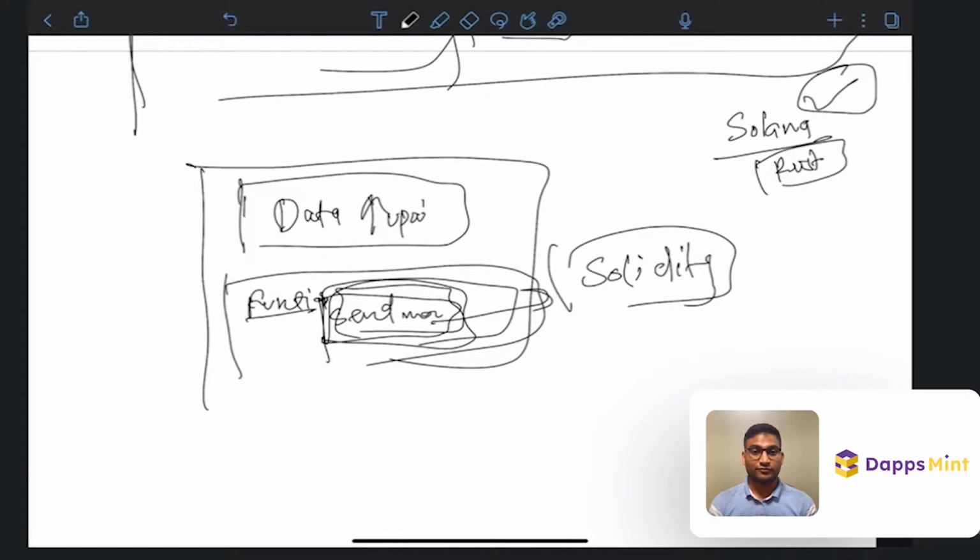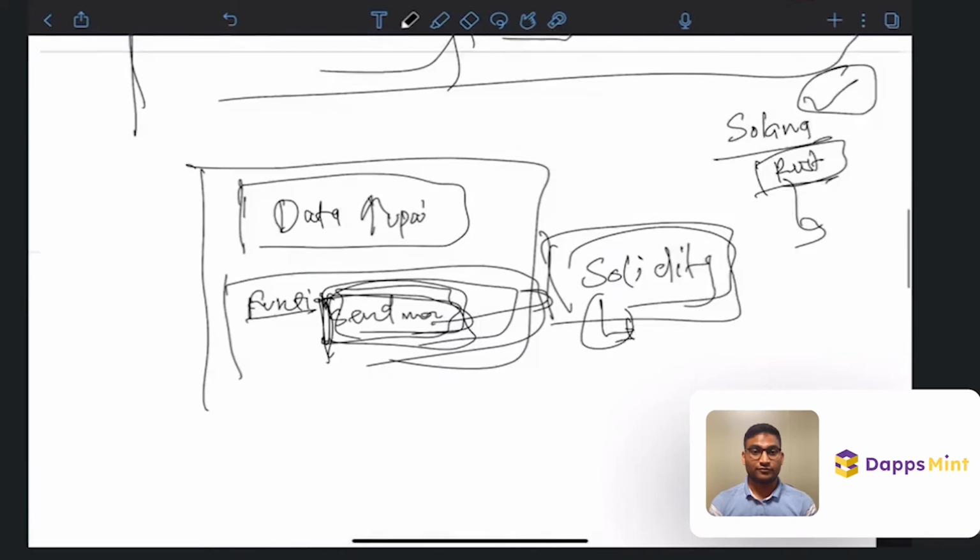But while developing Ethereum, we didn't want to take any risk. Let's create a new language where we just don't put in the functionality, while creating the language itself, that could result in different people getting different results for running the same function. That could happen in Rust because Rust has a basic feature called random numbers. If you want to generate a random number, Rust can generate that. Solidity cannot generate because we want to make sure that whenever someone is executing the same function, the result should be the same. If we generate a number randomly, the result will be different for each node. Okay, so there were some restrictions. That's why we created a new language, and we write those functions in Solidity itself.